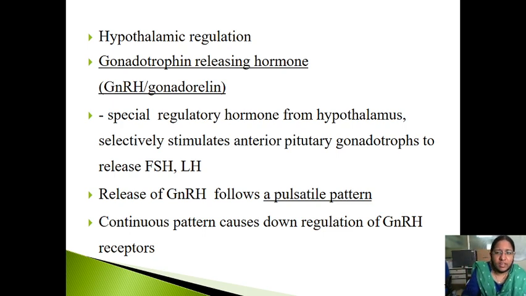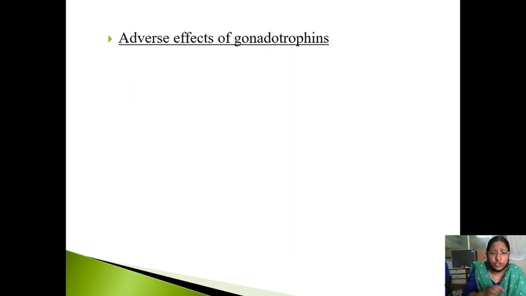If there is a continuous pattern, what will happen? There will be down regulation of this receptor. When there is down regulation of receptors, there will be no release of FSH and LH, and there is no release of estrogen and progesterone.